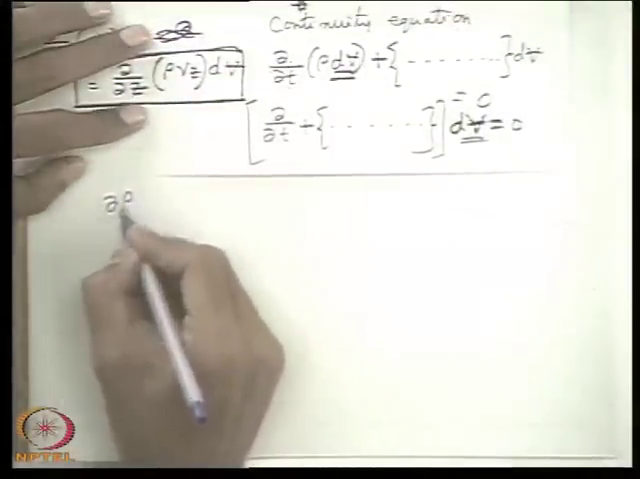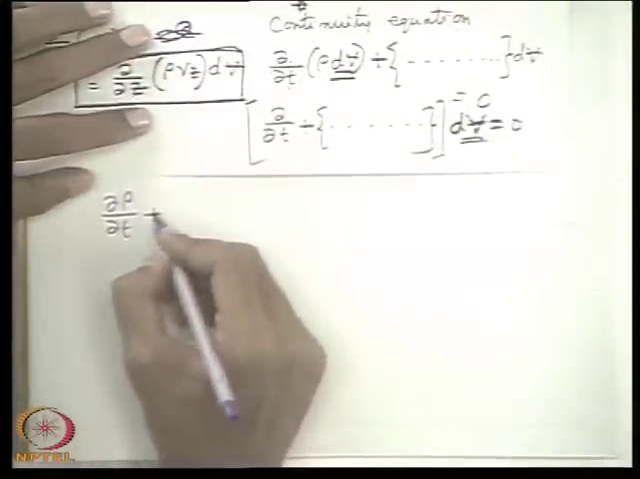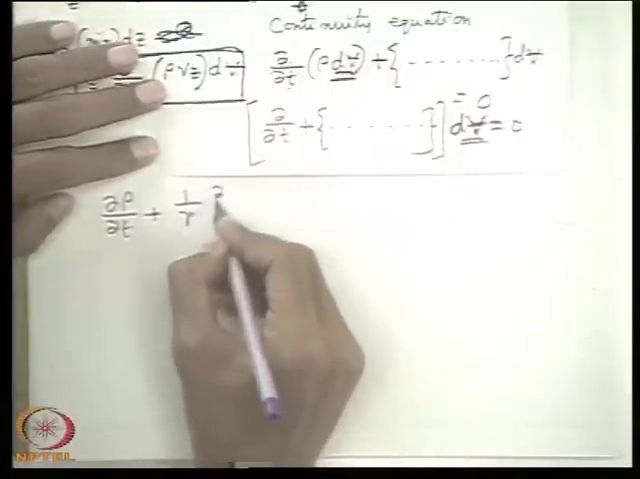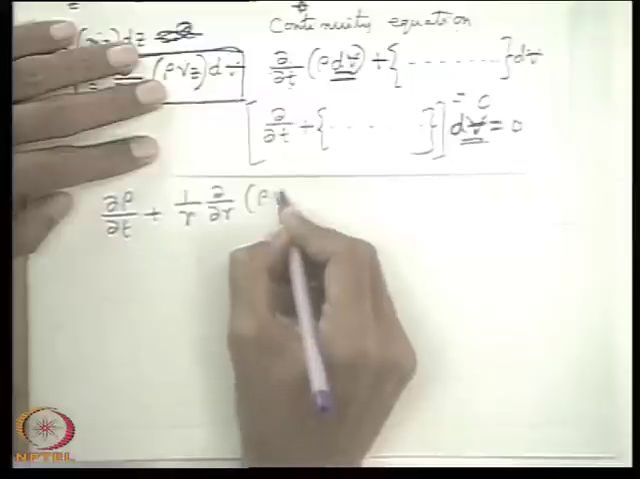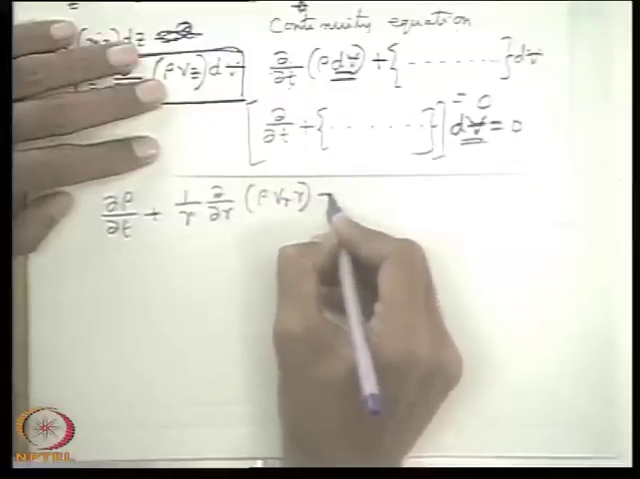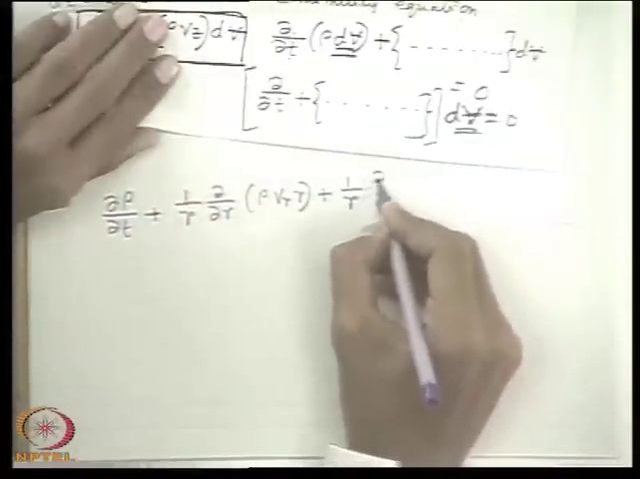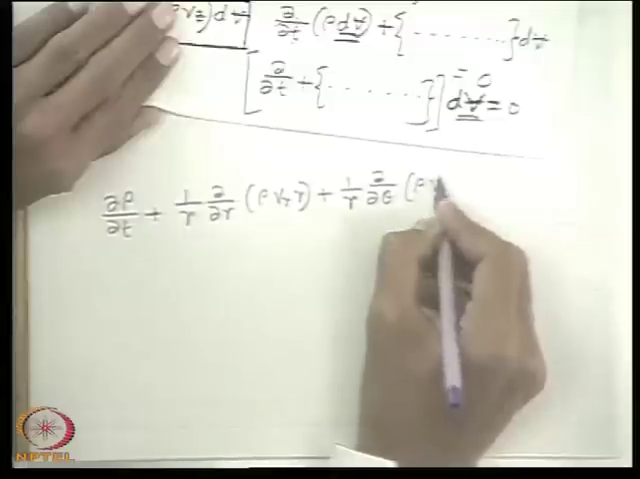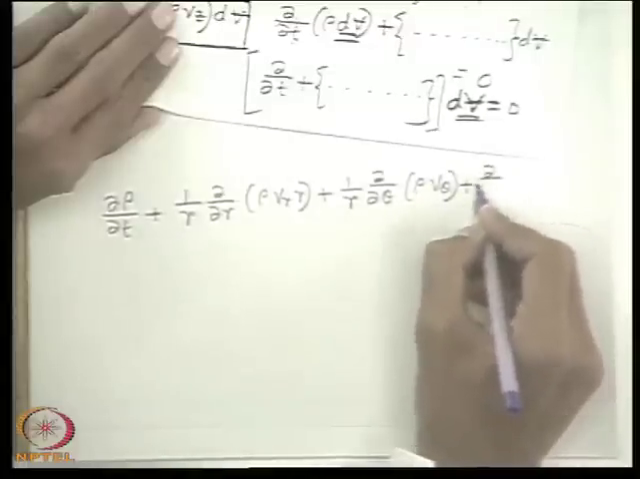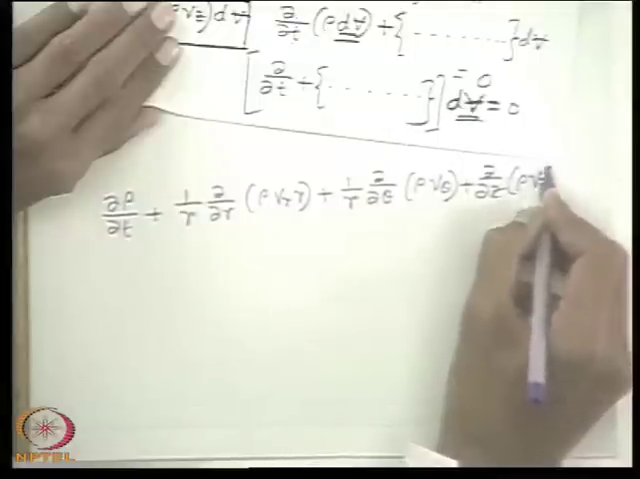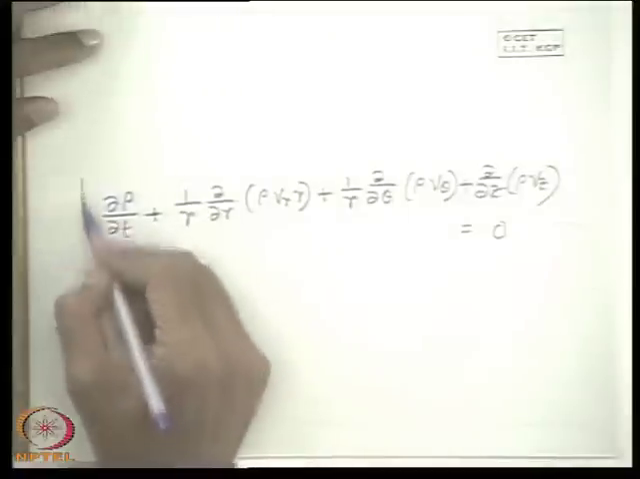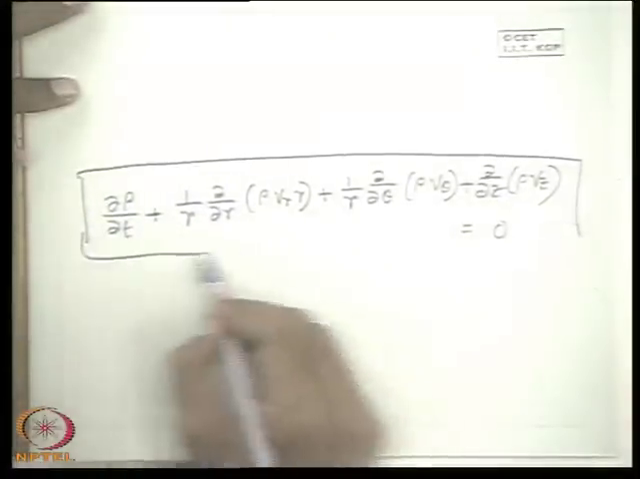So in this similar fashion we can finally write ∂ρ/∂t plus (1/r) ∂/∂r of (ρVr r) plus, as you can see, (1/r) ∂/∂θ of ρVθ plus ∂/∂z of ρVz is equal to 0. So this is precisely the continuity equation.